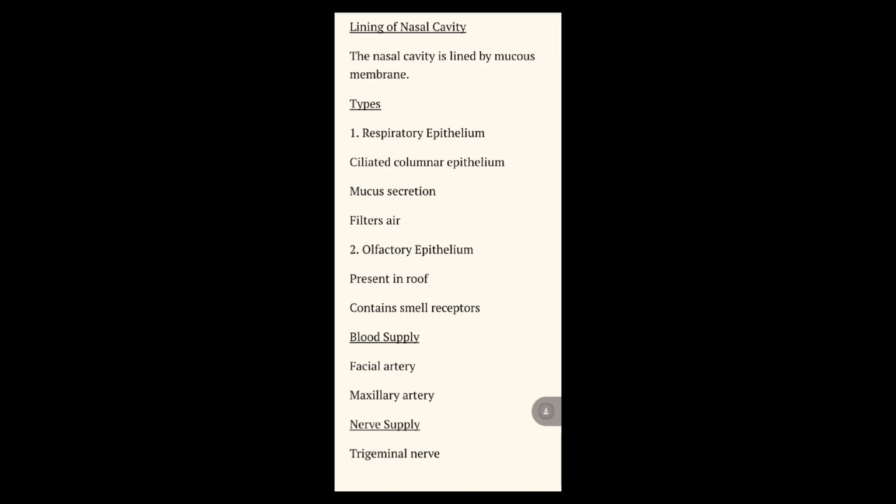Then the blood supply of the nose is from the facial artery and maxillary artery. The nerve supply is from the trigeminal nerve.